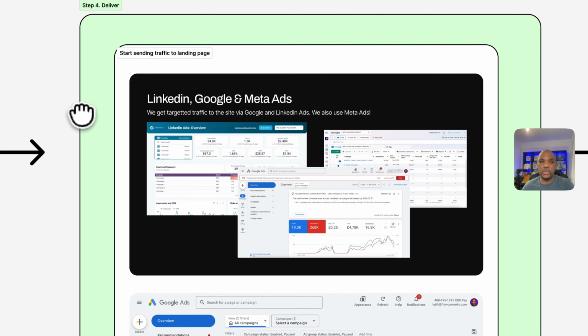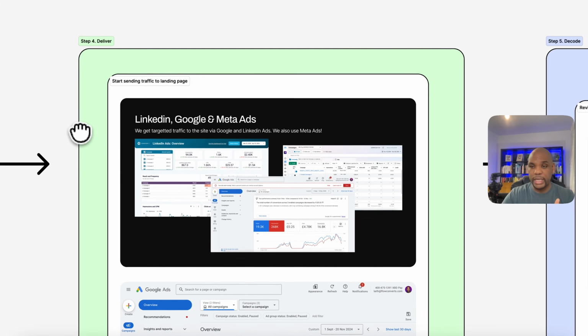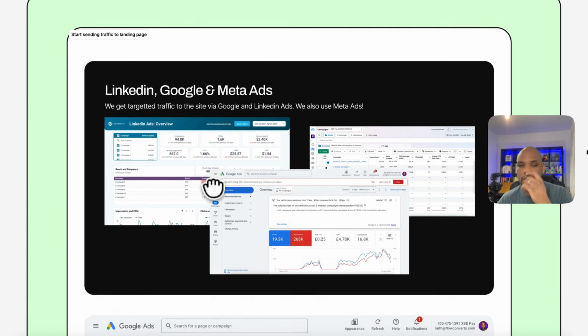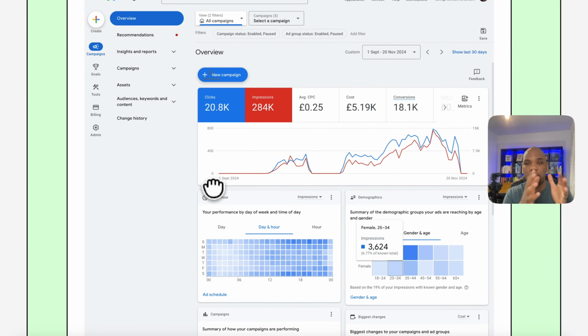So this leads me to the deliver phase. Now in the deliver phase, this is all about delivering leads, enriching leads, making sure that we're now actually qualifying leads to eventually book a call. So we're leveraging tools like LinkedIn, Google, and Meta ads to be able to start driving traffic to your page.